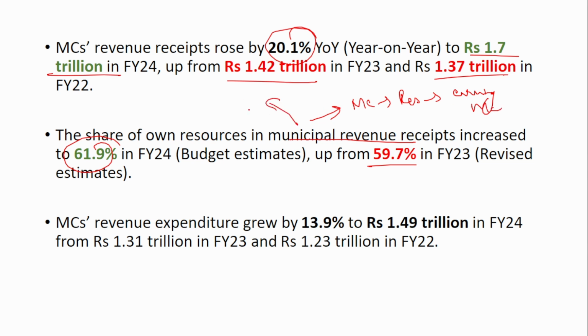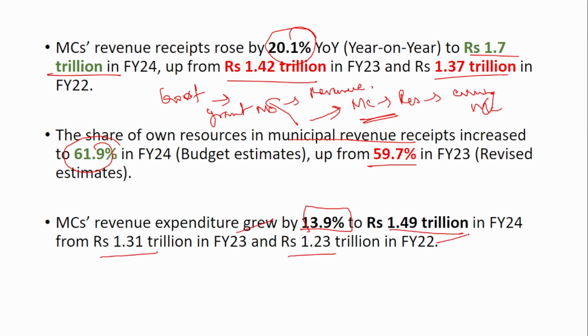But along with that, the higher governments also provide grants to the municipal corporation. So this is also one of their revenues, but this is not own resource revenue. Only this part is own resource revenue, and that is around 62% of the total revenue receipt. Municipal corporation revenue expenditure grew by 13.9% to 1.49 trillion from 1.31 trillion in financial year 23 and 1.23 trillion in financial year 22.